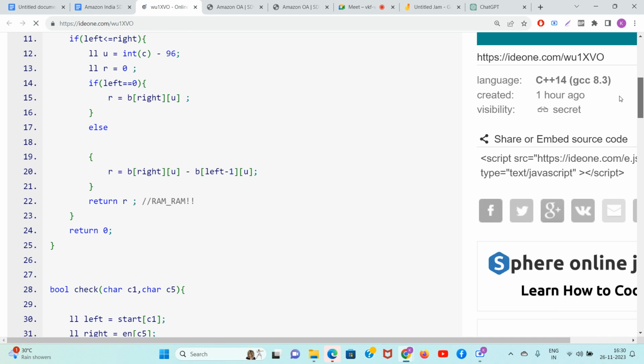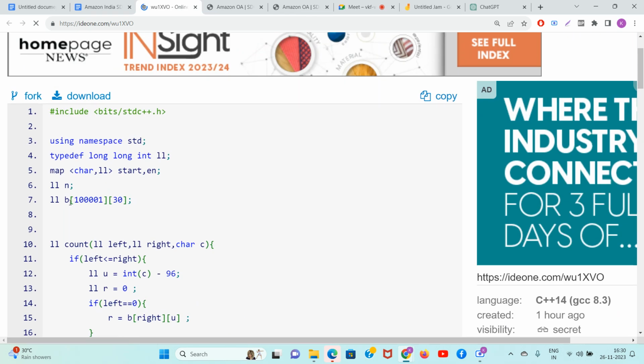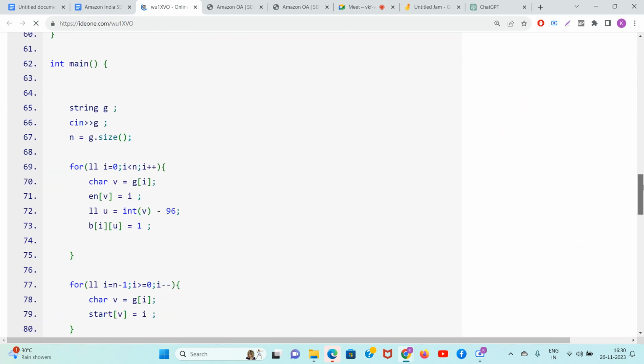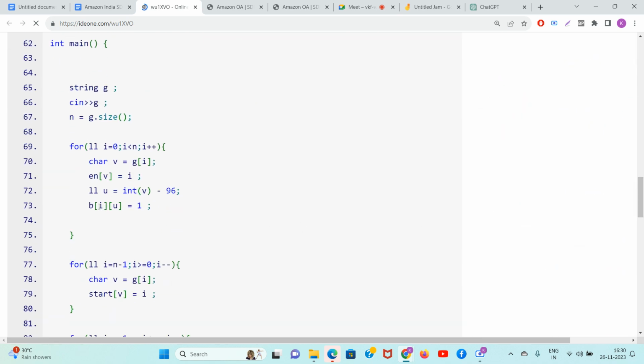Guys, I've created this two-dimensional array b of 10 raised to 5 cross 30. Whenever at a particular index i the character is coming, I have converted the character to a particular index. If it is a, I have made it zero. So for that particular character at that particular index, I am writing 1, and else it will be 0.